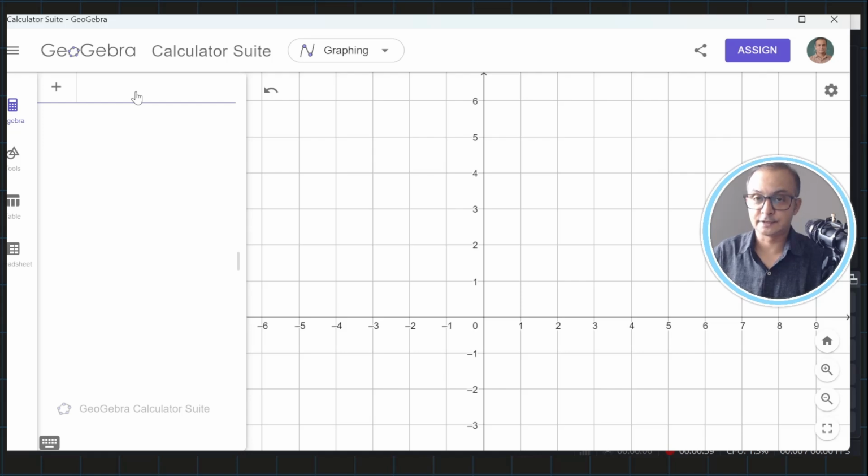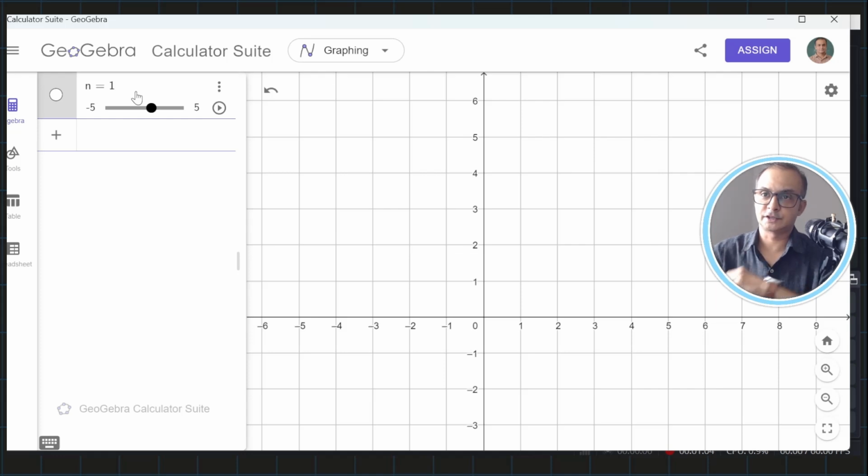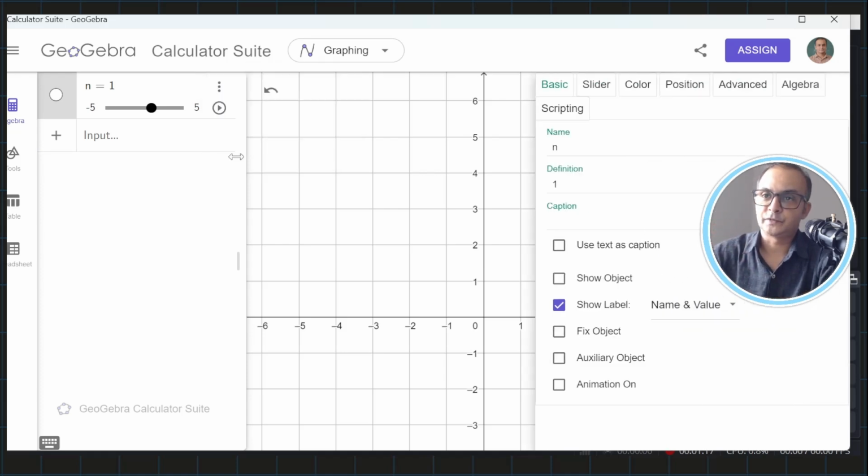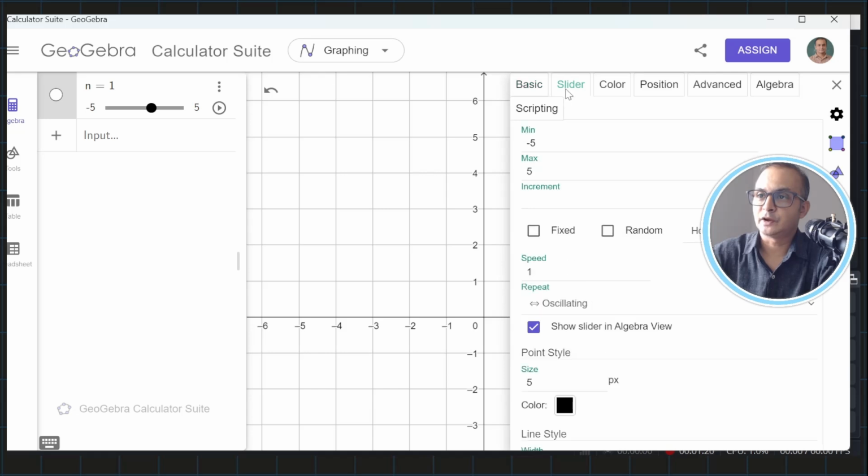So for that I will hit small n, and of course I have this slider on this screen right now. I can change the value of n because n starts from 0 and goes up to some large number. So n I cannot keep as a large number. So for that I'm going on settings, and there's a slider. On slider I want to keep the minimum value as 0. So I will input there 0 and hit enter. And the maximum value I want to keep as 100, let us say. So maybe the maximum value is 100.